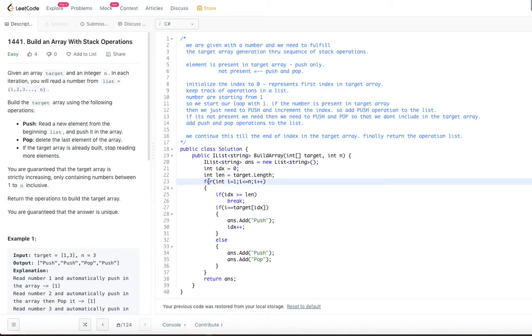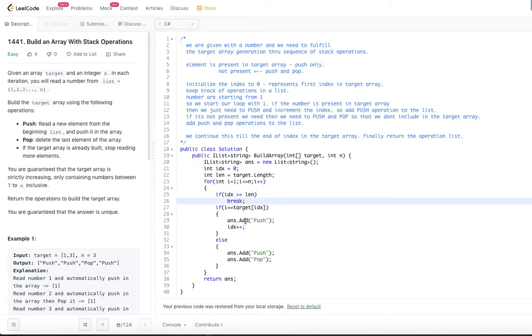So now our counter, we are starting from 1, okay, because the list is starting from 1 to n. So we are going through less than or equal to n, if you observe, right? So this is a loop that we are going through. So if idx is greater than or equal to length, right? Then we immediately break. We don't care about anything, right?